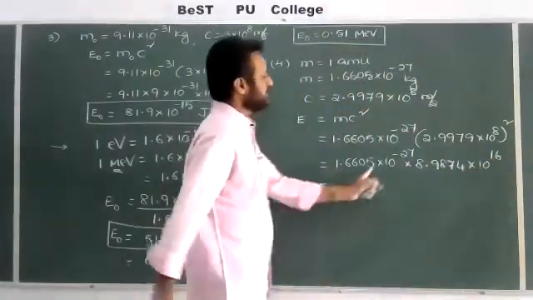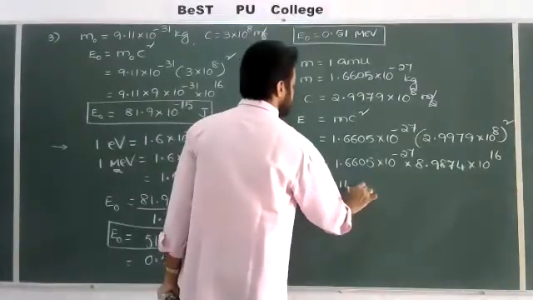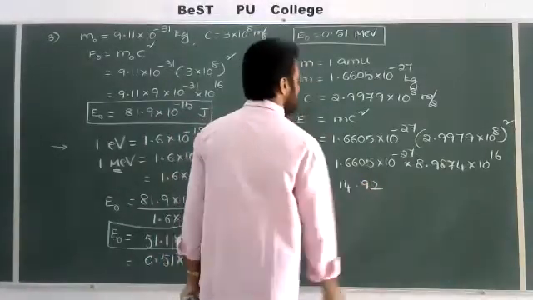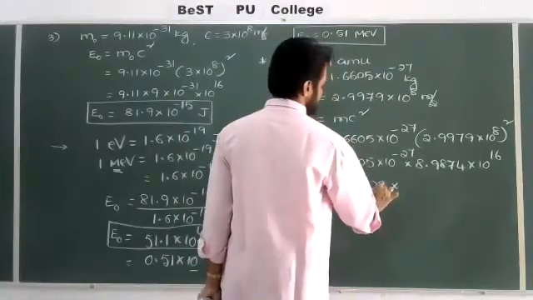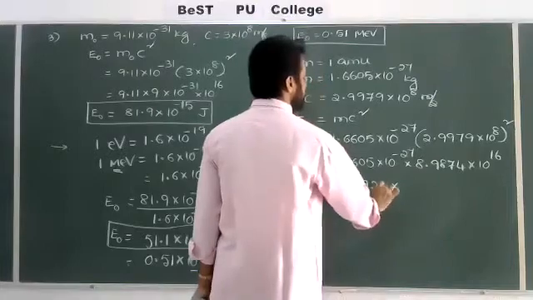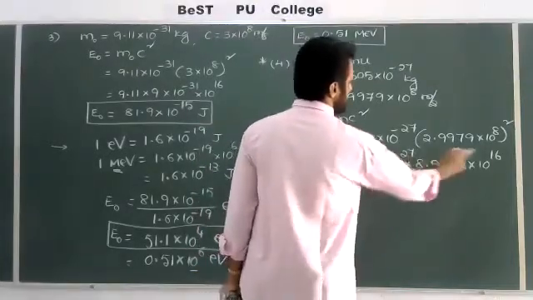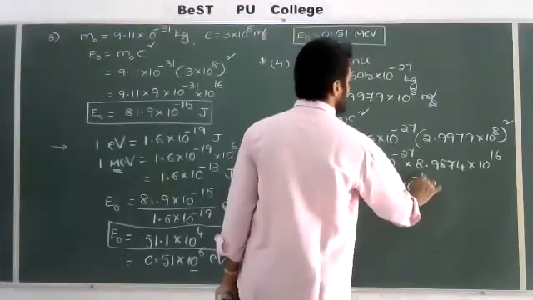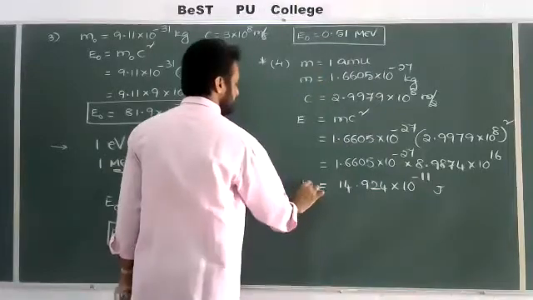Now multiply these two values: approximately 14.92 into 10 to the power of minus 11 joule. It is one value.